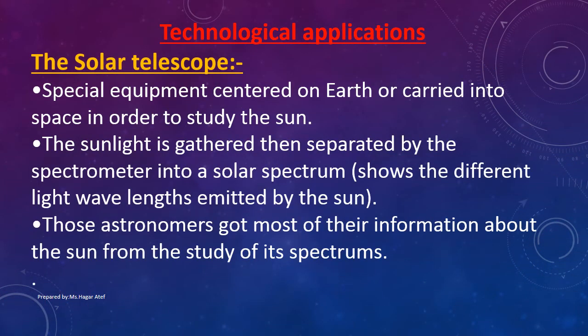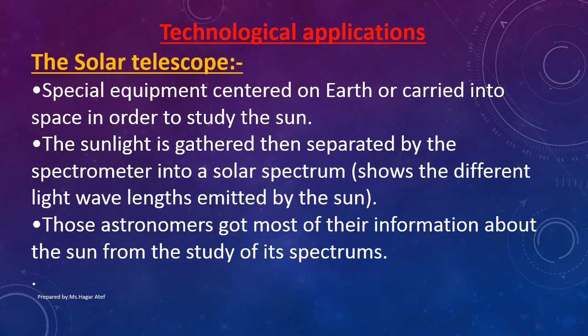Technological applications. The Solar Telescope is special equipment centered on Earth or carried into space in order to study the Sun. The sunlight is gathered, then separated by the spectrometer into a solar spectrum, which shows the different light wavelengths emitted by the Sun.